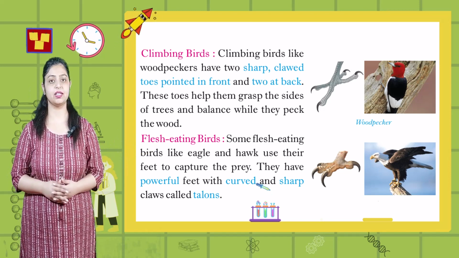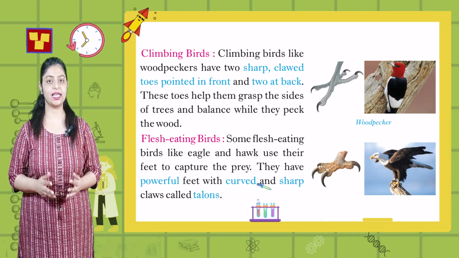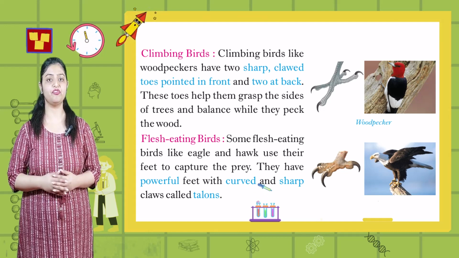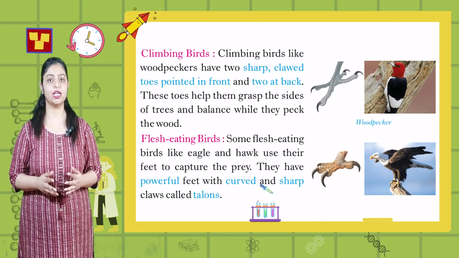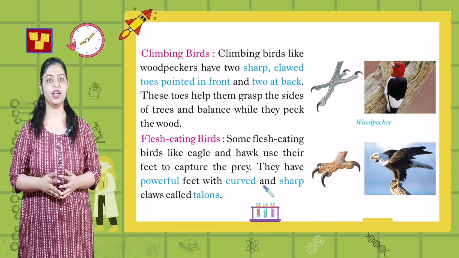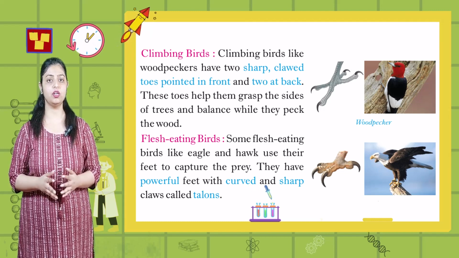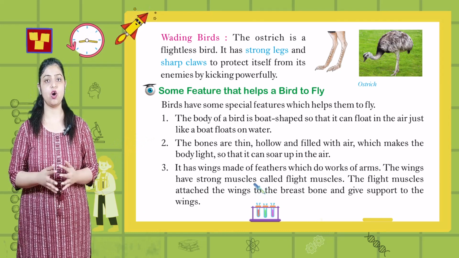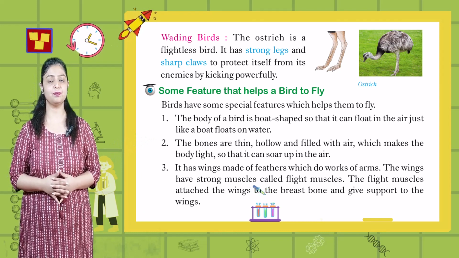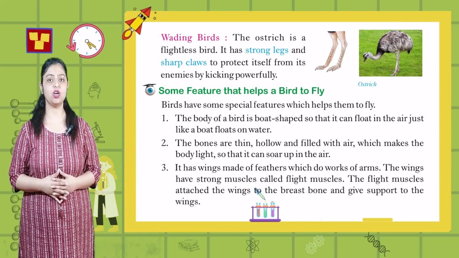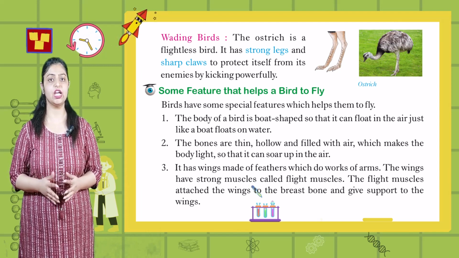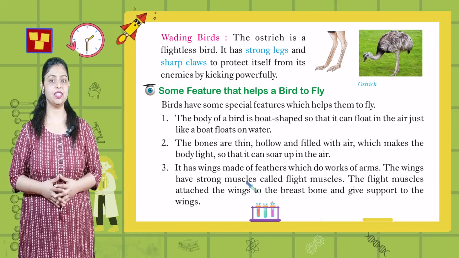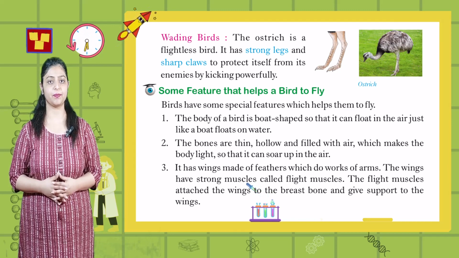Flesh-eating birds. Some flesh-eating birds like eagle and hawk use their feet to capture the prey. They have powerful feet with curved and sharp claws called talons. Wading birds. The ostrich is a flightless bird. It has strong legs and sharp claws to protect itself from its enemies by kicking powerfully.